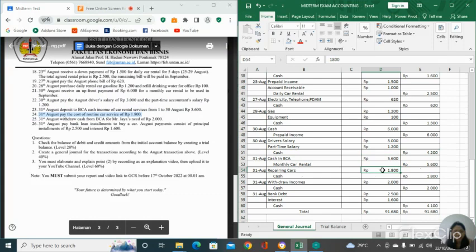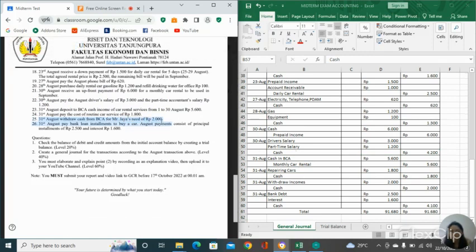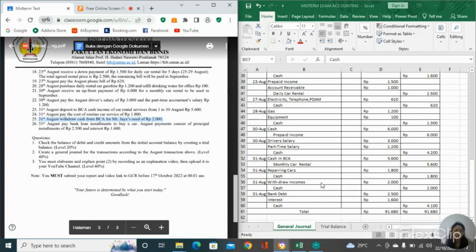So repairing cost in the debit 1,800 rupiah, and our cash is going to be decreased, so it's on credit 1,800 rupiah. And next, on the 31st of August, withdraw cash from BCA to Mr. Janet 2,000 rupiah. It means that withdraw income is a debit, and because our cash is decreased, our cash is in the credit.